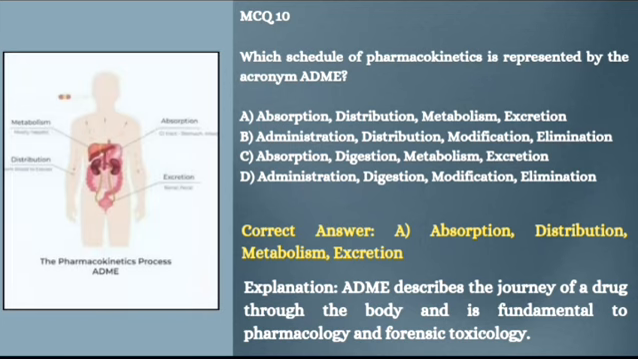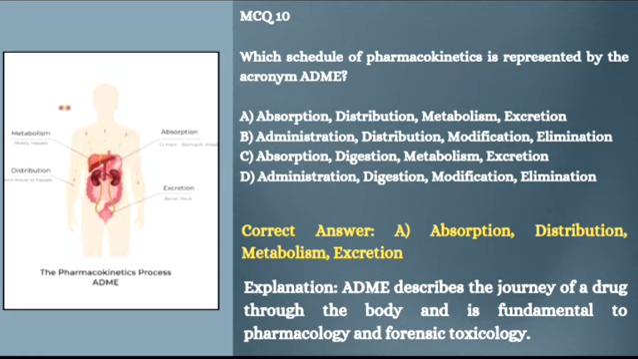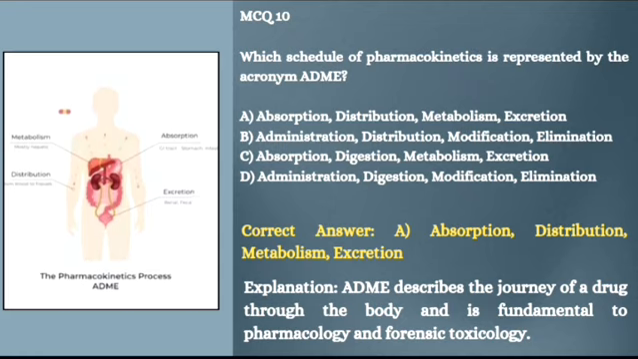The last and most confusing question. Which schedule of pharmacokinetics is represented by the acronym ADME? Which is absorption, distribution, metabolism, and excretion. This is the full journey of a drug in the body. Absorption, which enters body, distribution, where it spreads, metabolism, where it breaks down, and excretion, where it is removed.